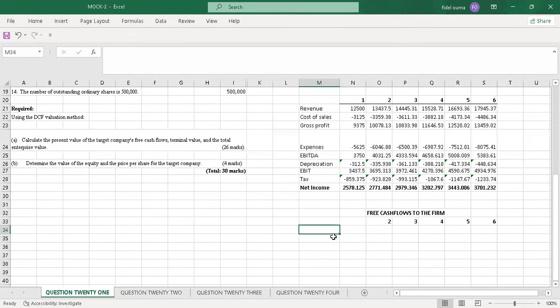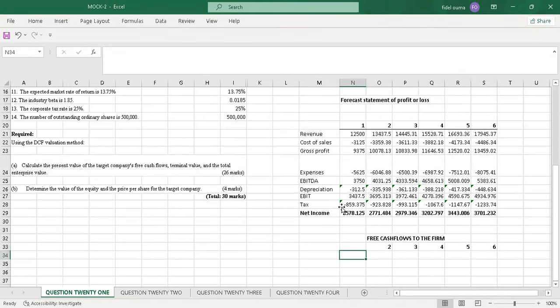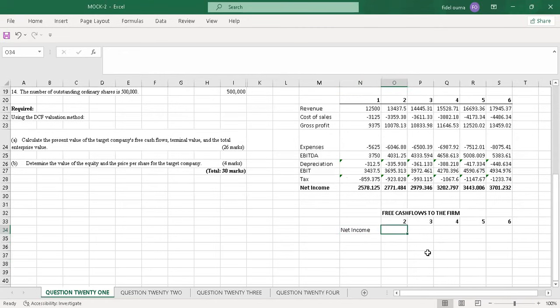So I'll start with the net income. The net income, just come here. I just copy it, just say net income, and I'll enter and let me just increase this. For the 5 years, you recall that it was supposed to be for the 5 years, so I'll start from the second year. So I'll just pick this.